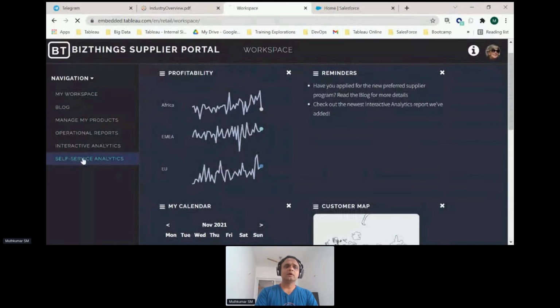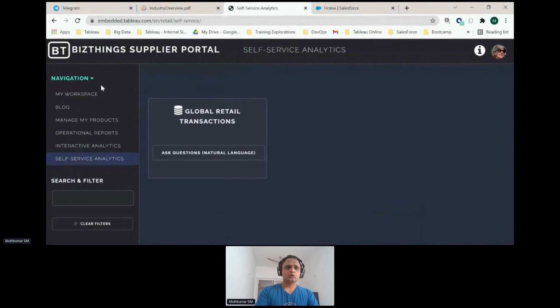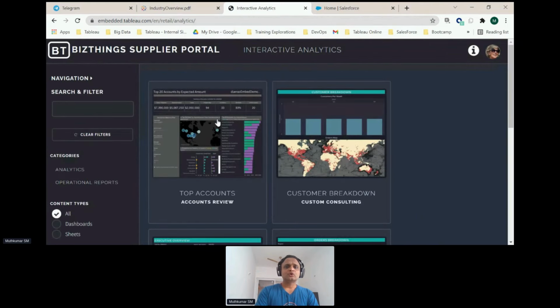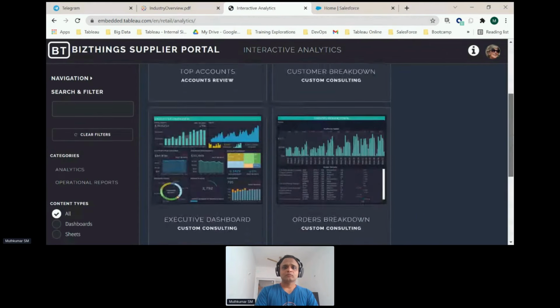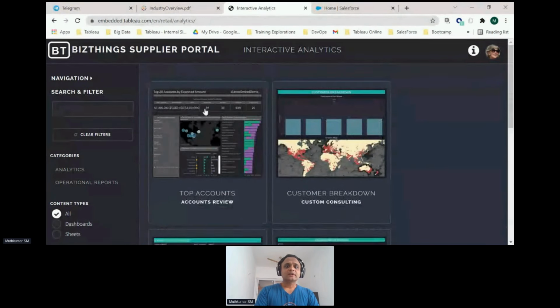Right over here, I have Tableau. For example, if I go to interactive analytics, it pulls out widgets from Tableau. These are all my Tableau dashboards presented in the form of very small images, or what you call widgets. This is happening through a REST API.